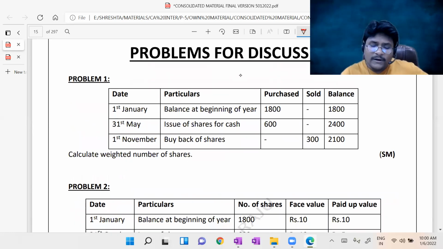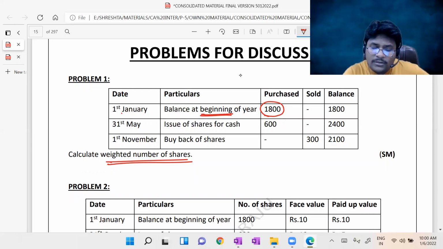So coming to problem number 1: calculate the required weighted average number of equity shares. As on 1st January, the opening balance is given as 1800 shares. You can take it as a calendar year, guys. Based on the information, you can tell it is a calendar year. How, sir? He is talking about the beginning, he is giving 1st January.